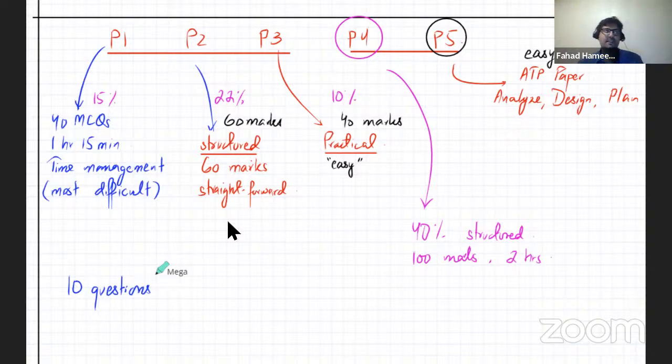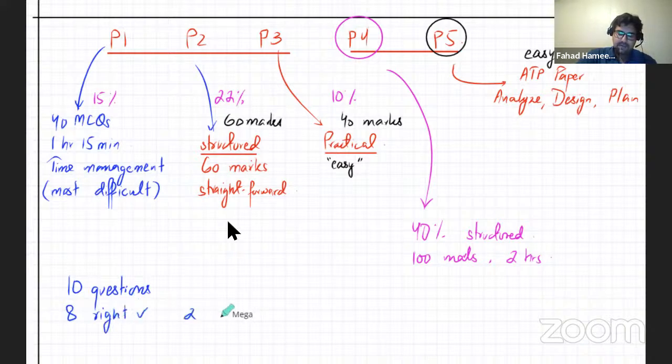They attempt a worksheet that has 10 questions, and maybe they get 8 right and 2 incorrect. If you're a good student and the exam is really close, you'll get 8 questions right, 2 of them wrong.